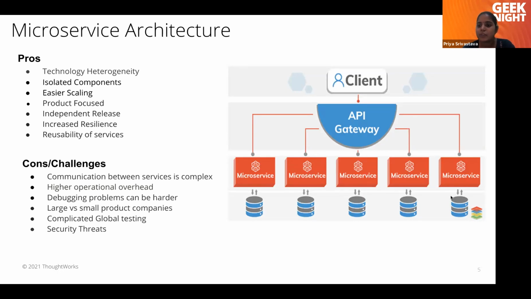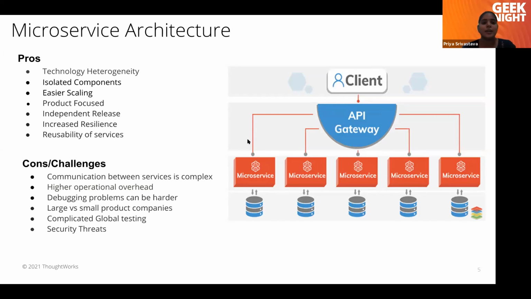So each microservice team is now independent to choose their technology stack. All the components are isolated because they are around a business domain. So they are isolated and they are not dependent on each other. Scaling is easier. Scaling is something I will cover in upcoming slides, but for the time being, let's understand what scaling is.